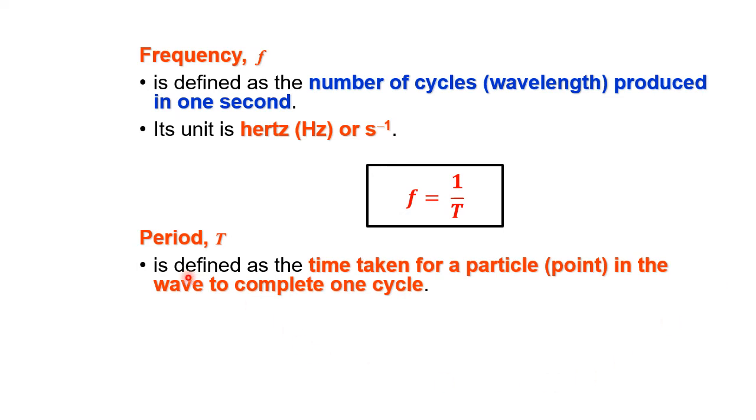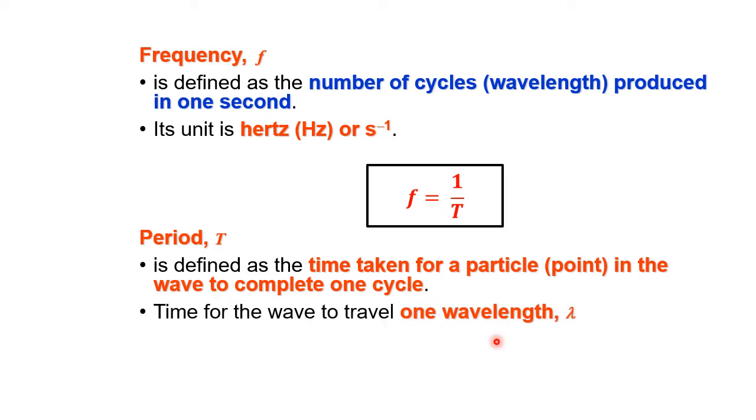Period is defined as the time taken for a particle in the wave to complete one cycle. It is the time for the wave to travel one wavelength. The formula is period T equals 1 over f, where f is the frequency.